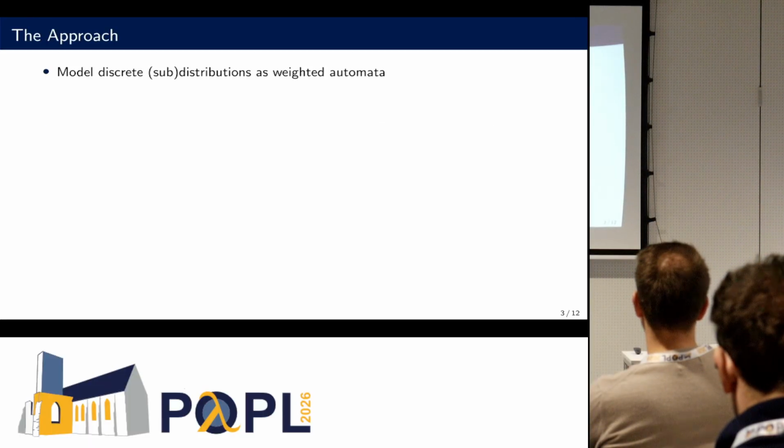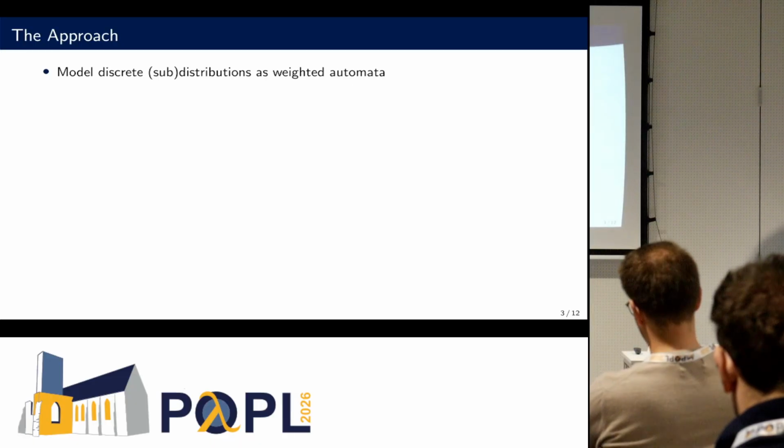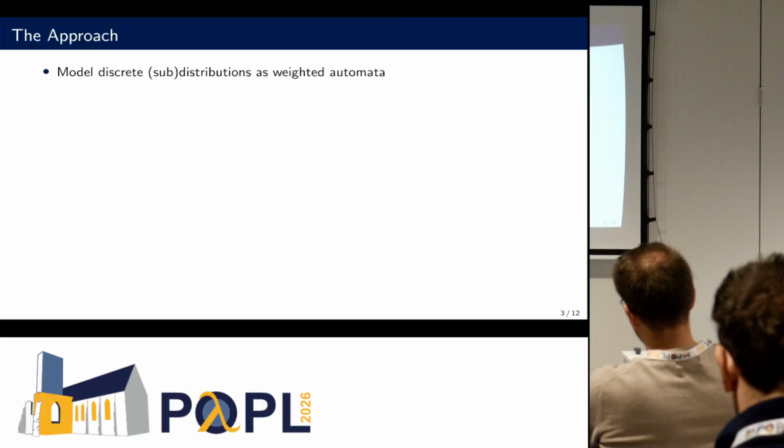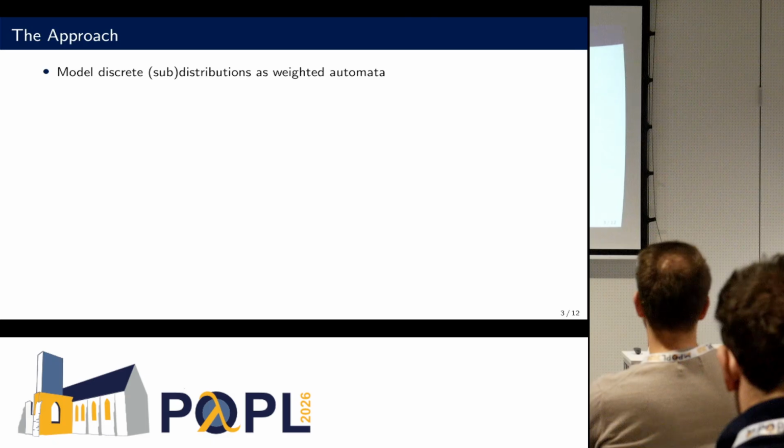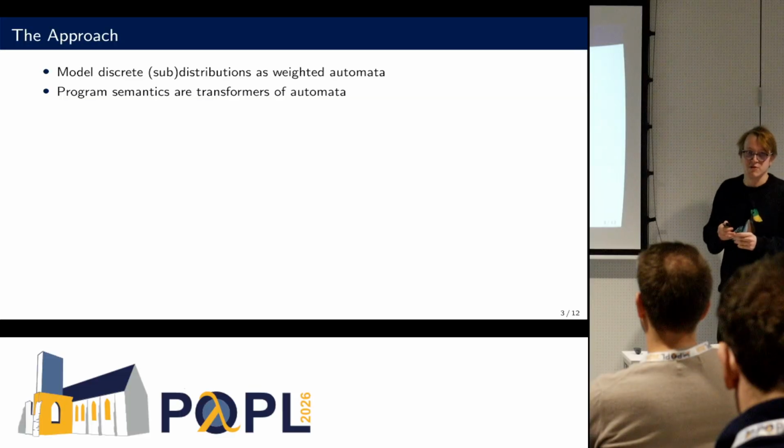OK, first I would like to introduce the model, so we are all on the same page. First, the general idea is we want to model these probability distributions as weighted automata, and therefore our program semantics transforms these weighted automata in such a way that the effects are modeled as these basic automata-theoretic operations.